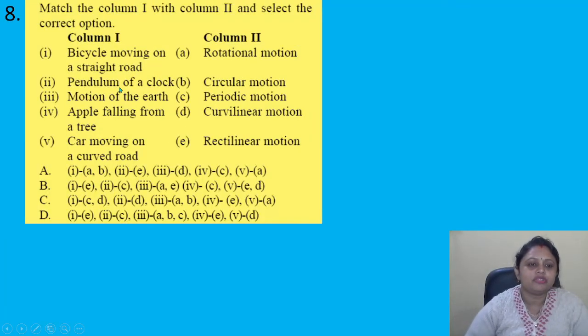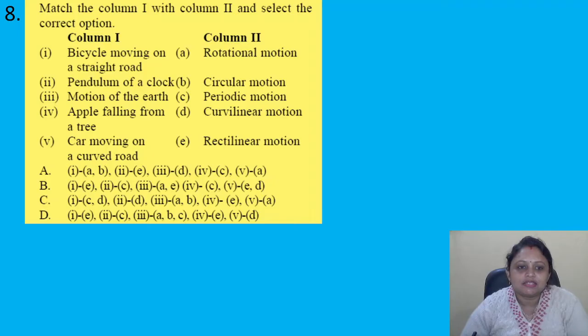Coming to the next question. Match column 1 with column 2 and select the correct option. Column 1: bicycle moving on a straight road, pendulum of a clock, motion of the earth, apple falling from a tree, car moving on a curved road. And in column 2: rotational motion, circular motion, periodic motion, curvilinear motion and rectilinear motion.